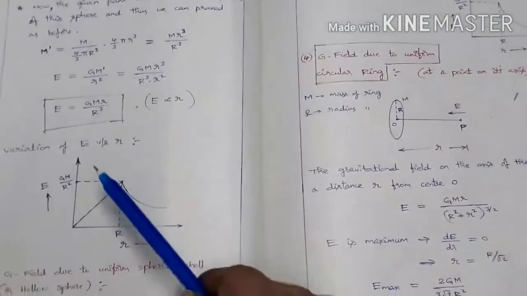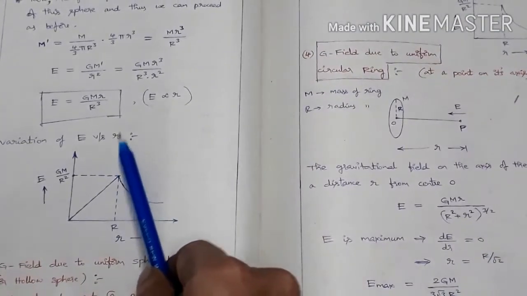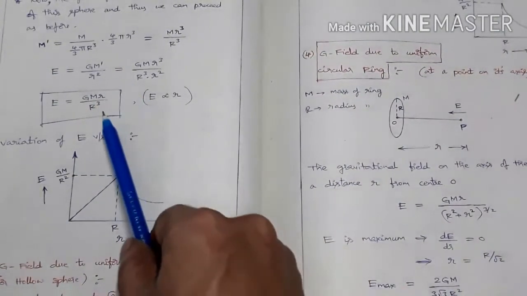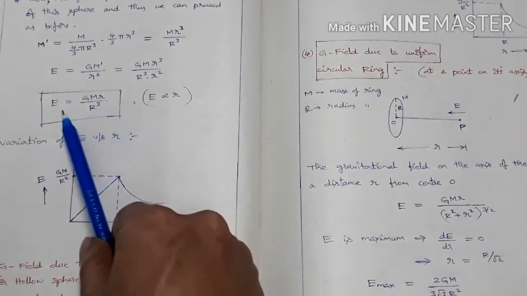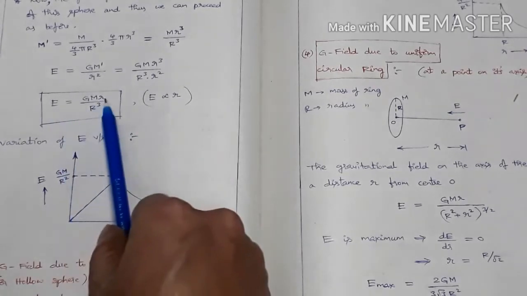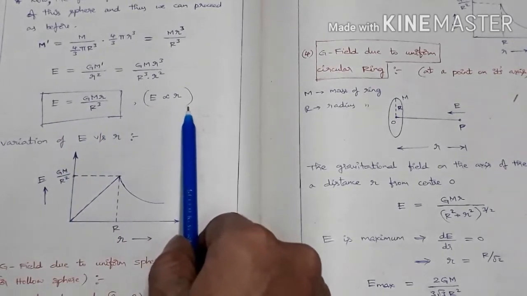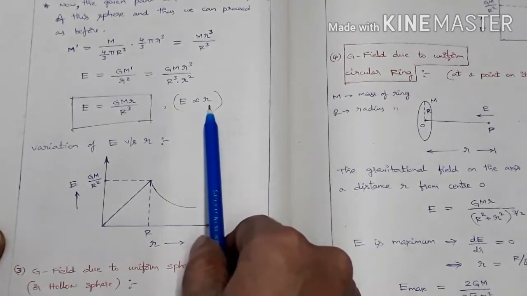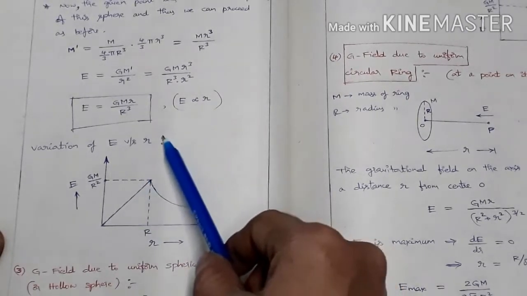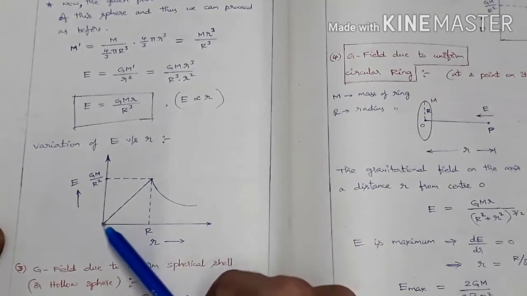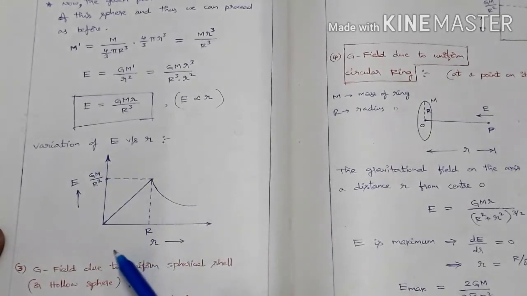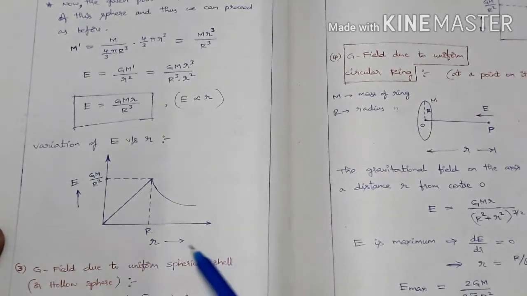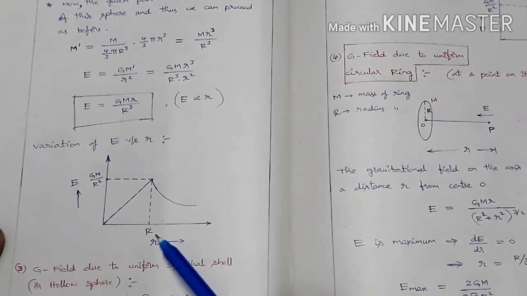Okay, so let us see how the gravitational field varies versus r. This expression is for a point lying inside the original sphere. So when the point lies inside the sphere, E is directly proportional to r. Gravitational field is directly proportional to the distance from the center of the sphere. As the distance from the center increases, the gravitational field increases like this, directly proportional. E is taken along the y-axis and small r is taken along the x-axis. This is the variable distance. This capital R is constant, the radius of the original sphere.